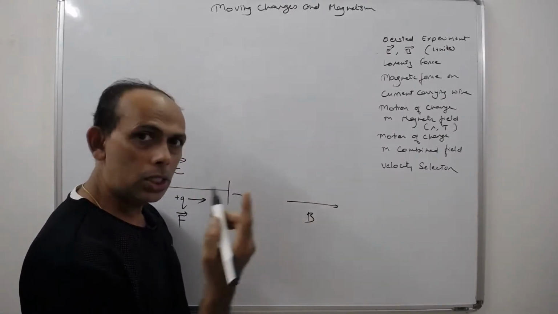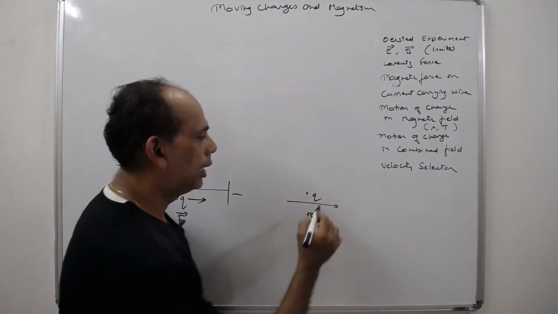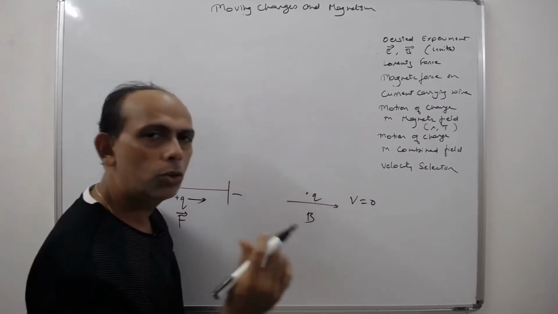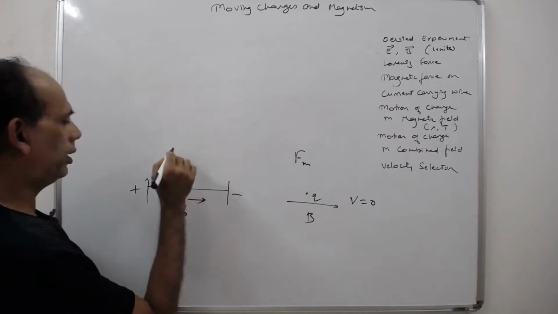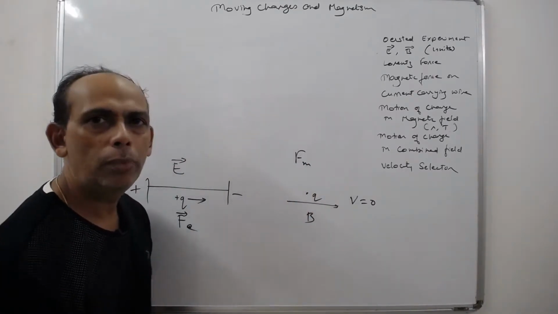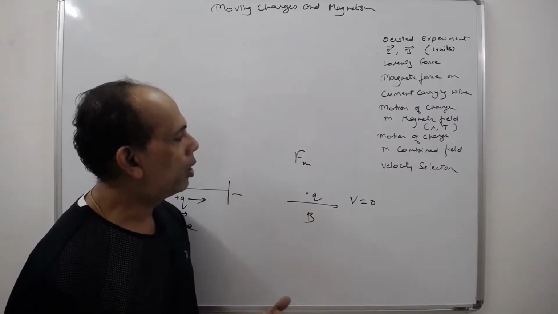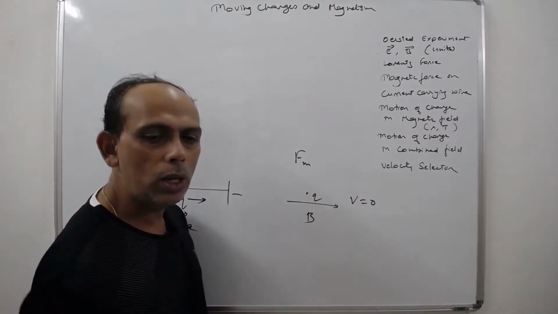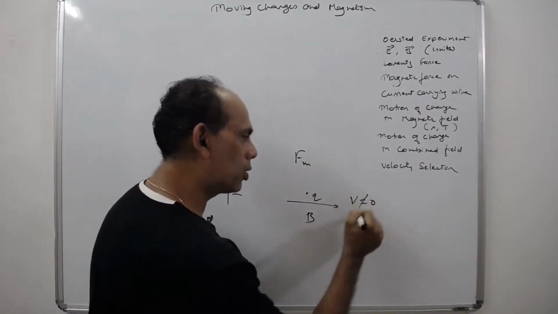Now, the still charge, if it is kept over here, Q, and there is no velocity, it is not moving, so consider V is equal to 0, then the force does not act on it. I am talking about the magnetic force due to the magnetic field. Now, on this charge, the force will not act. Why? Because its velocity is 0, and we know that the force acts on the charge only when its velocity is something else.